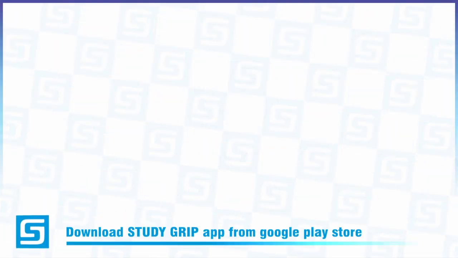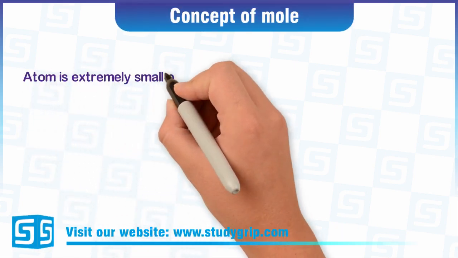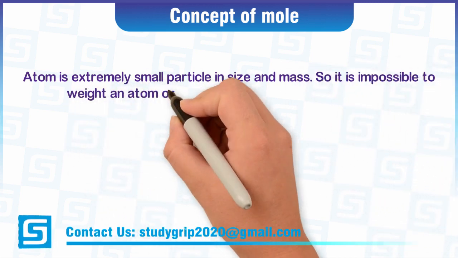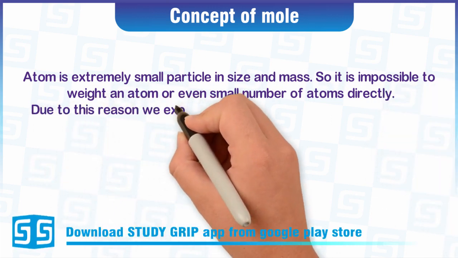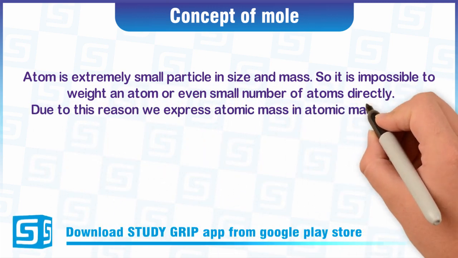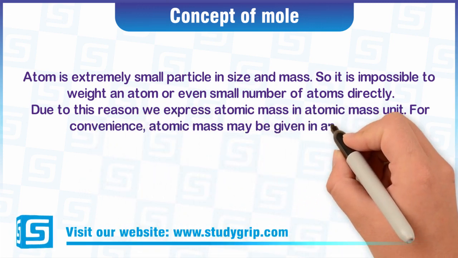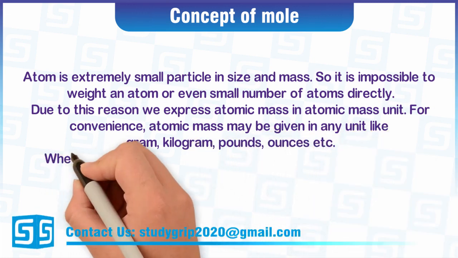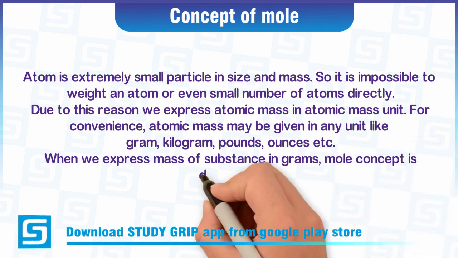Dear students, today we learn about a very important topic of chemistry, the concept of mole. An atom is an extremely small particle in size and mass, so it is impossible to weigh an atom or even a small number of atoms directly. Due to this reason we express atomic mass in atomic mass unit. For convenience, atomic mass may be given in any unit like gram, kilogram, pounds, ounces etc. When we express mass of a substance in grams, the mole concept is developed.